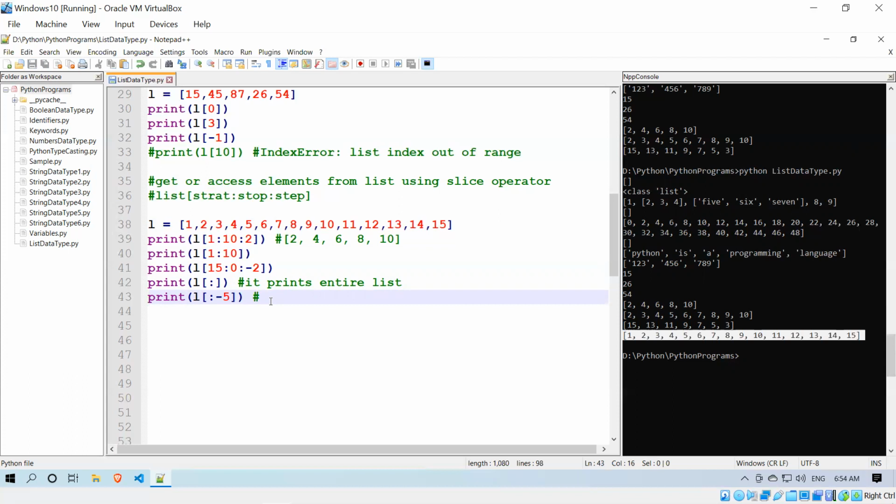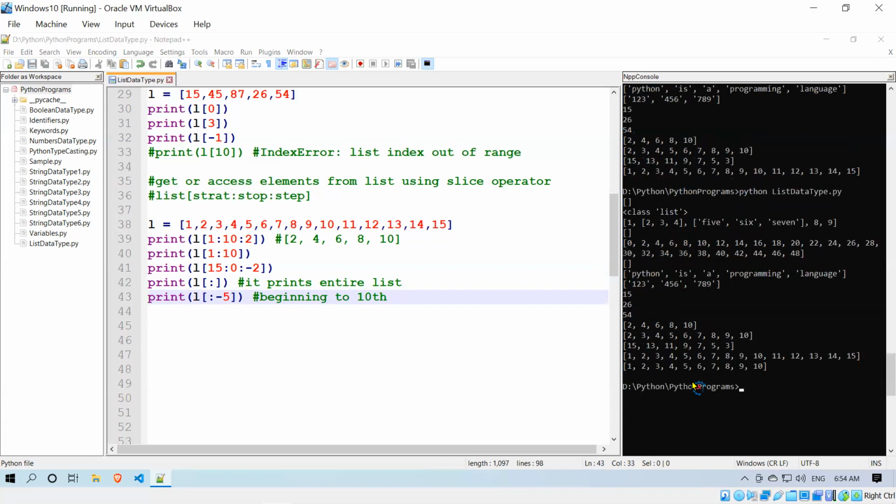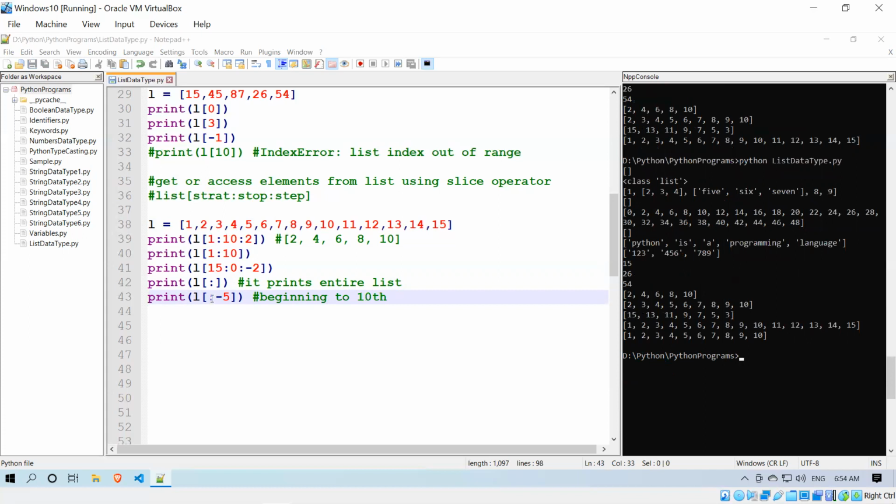From the beginning to the 10th element it will give you. You see that I have not mentioned anything at the start. And what is the minus 5 index?